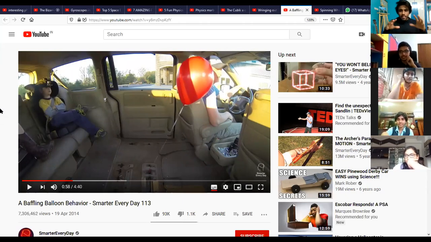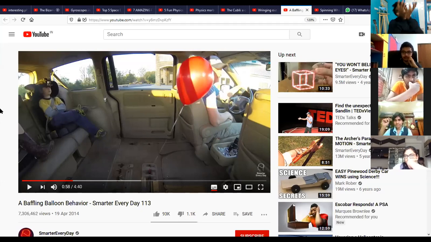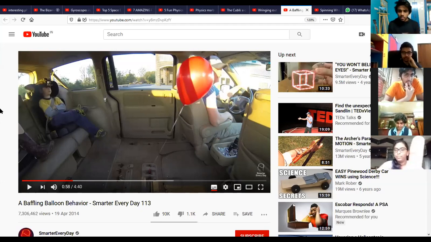First of all, the balloon has hot air, which is lighter than the air in the car's cabin. So the balloon is being pushed up because of all the cold air in the car. Now when the car is accelerating, the cold air goes backward and pushes the hot air forward. Just like the balloon gets pushed upwards, it gets pushed forward because of all the cold air in the car's cabin. That is the reason why. You get that now?